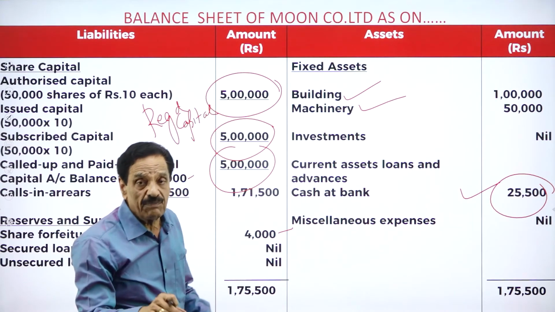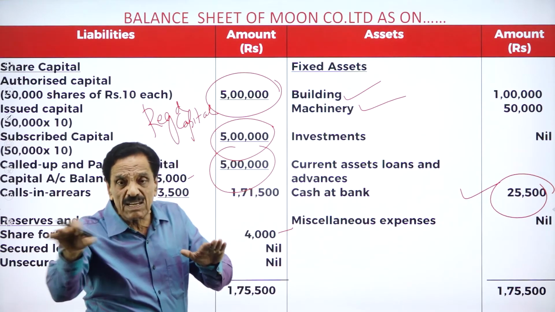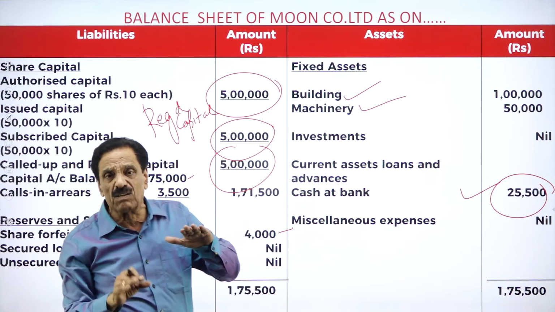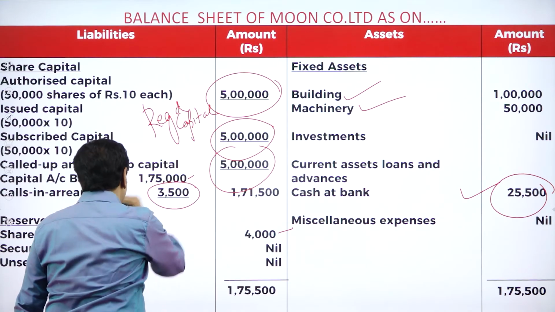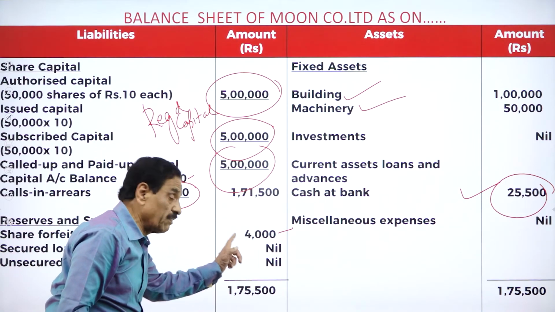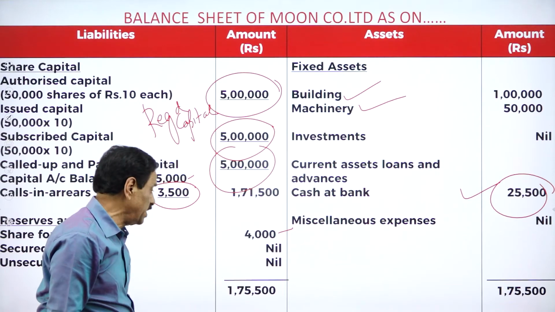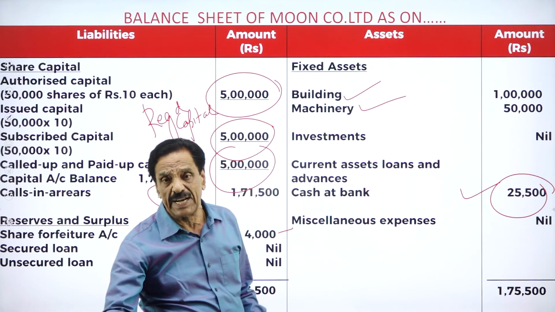On 500 shares it is not forfeited. Calls in arrears still have the share final call account debit to share capital account. Till then they can become the shareholders. Calls in arrears. Yes, this is forfeited, not reissued. Forfeited, not reissued. How much is there? 4,000. So it will tally for 1,75,500. Okay.